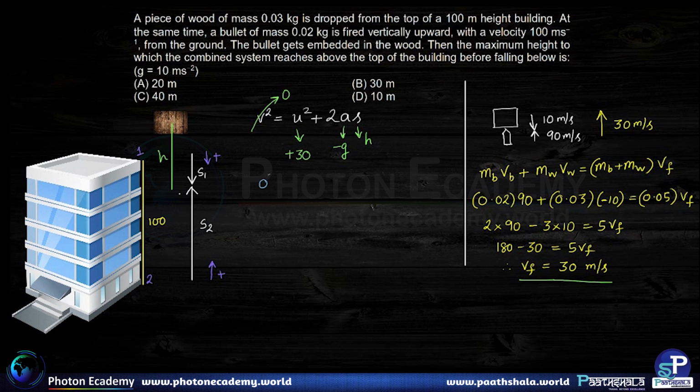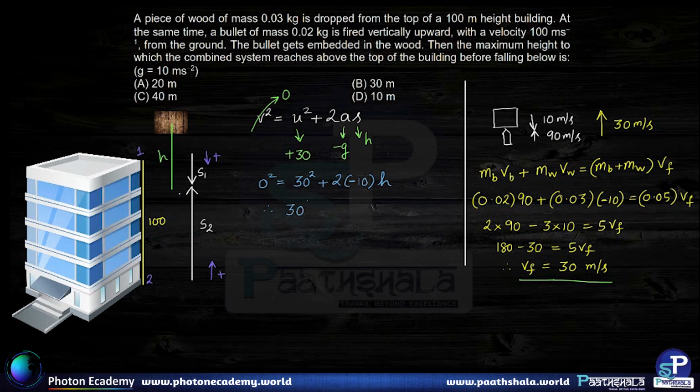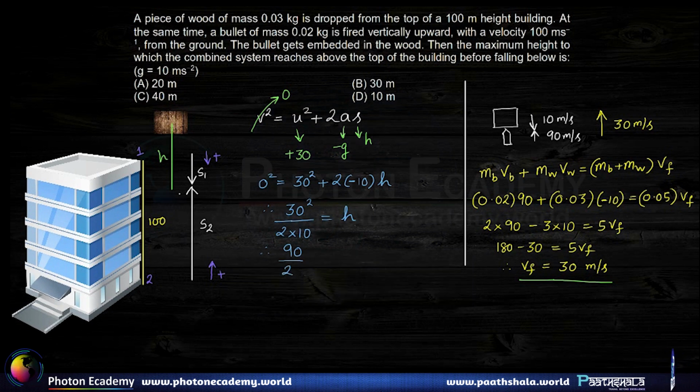So I get 0 square is equal to 30 square plus 2 into minus 10 into h. Therefore, h is equal to 30 square upon 2 into 10. This gives us 900 by 20, which is 45. So h is going to be equal to 45.